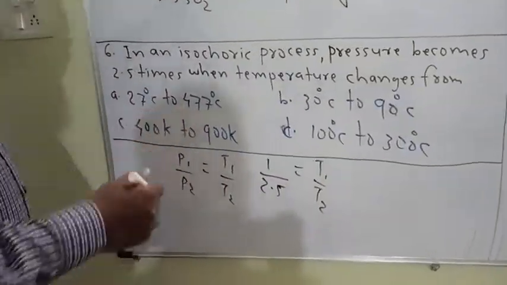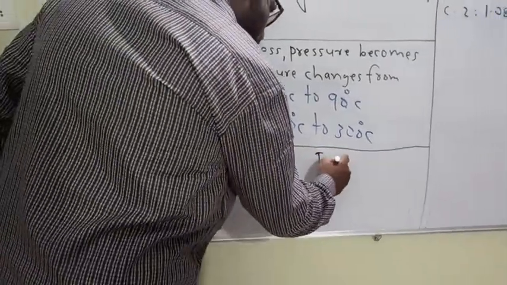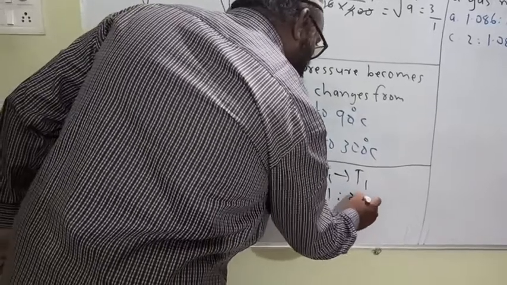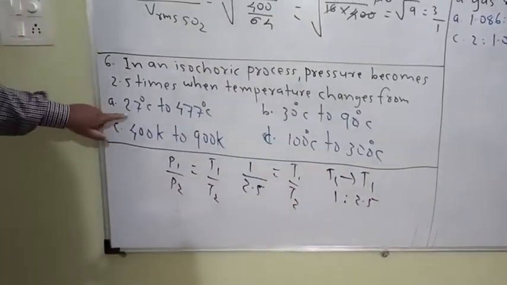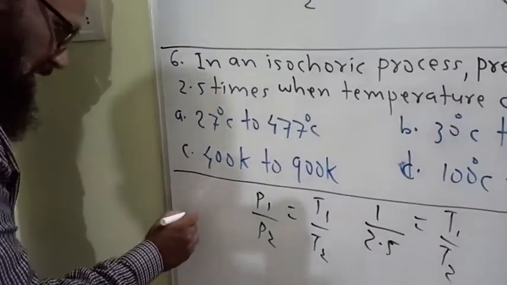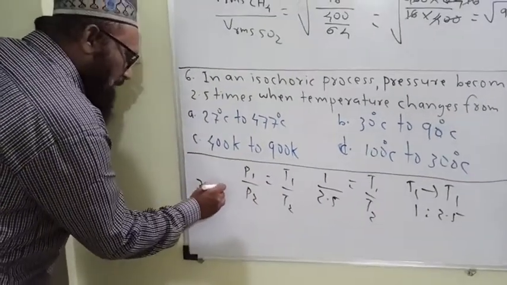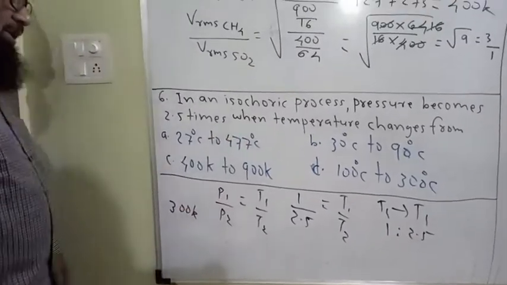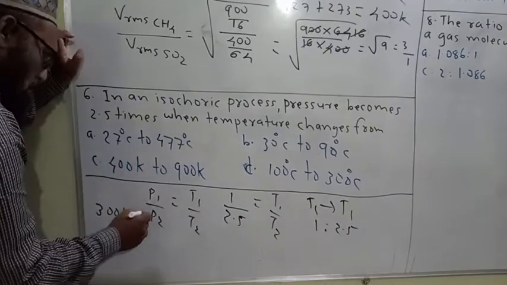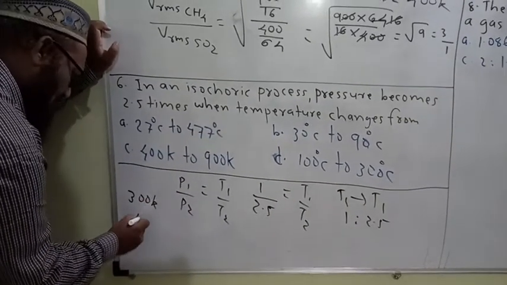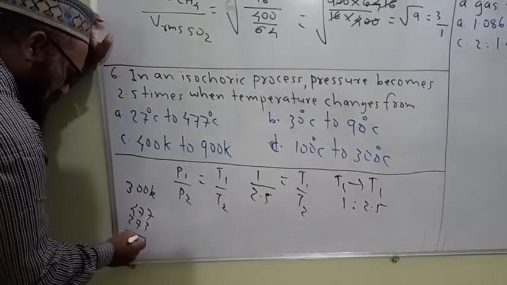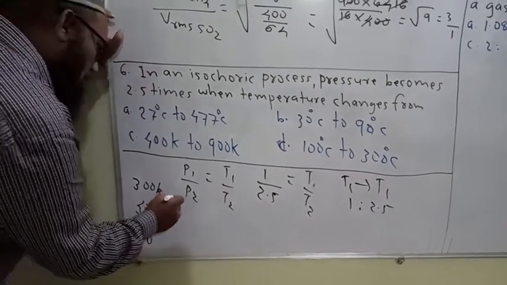Let us see which temperature changes from 1 to 2.5 times. Let us consider here 27 degrees Celsius is equal to 300 Kelvin. 477 degrees Celsius is equal to 477 plus 273, which is equal to 750 Kelvin.